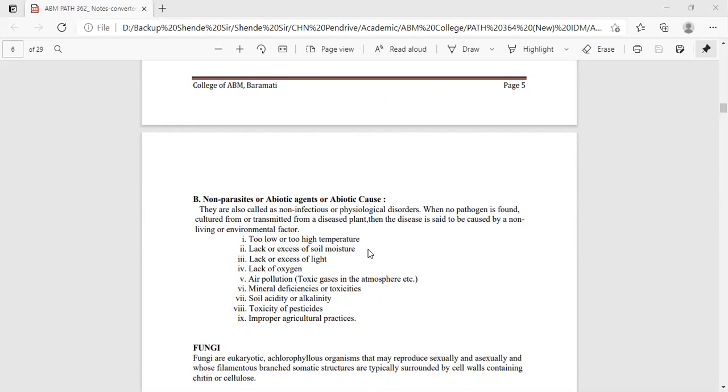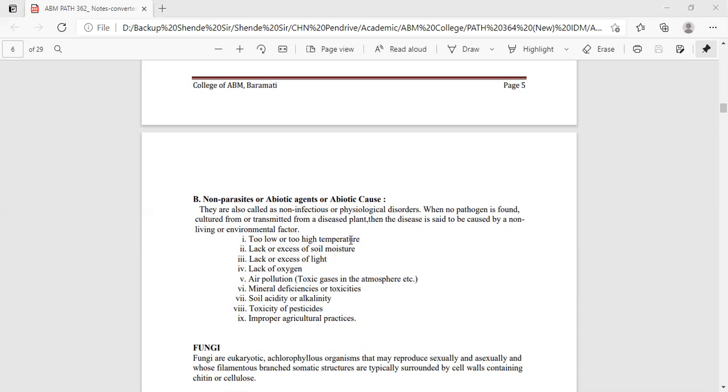If in the field there is a temperature fluctuation, it may cause some drying of the leaves, or sometimes blindness to the leaves. So these factors are related to too low or too high temperature. A certain average temperature is required for the normal physiology of the plant.